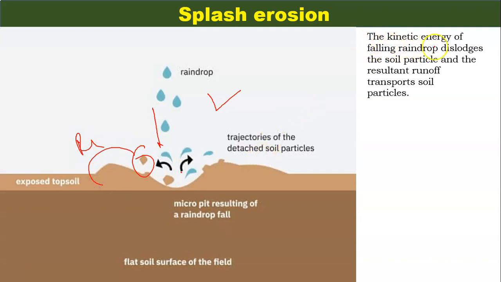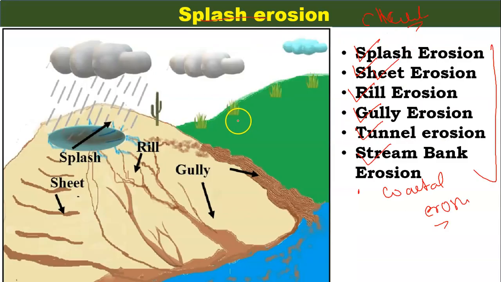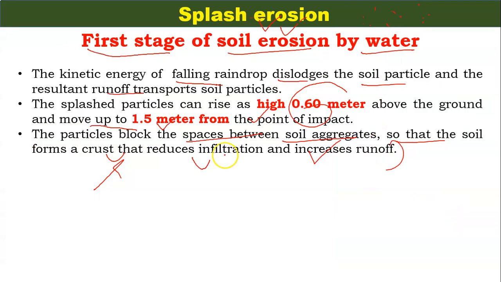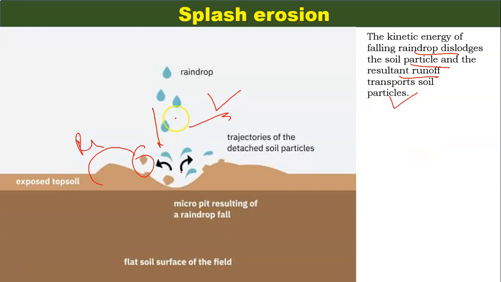What happens actually, the kinetic energy of the falling raindrop dislodges the soil particles and the resultant runoff transports the soil particles. In this figure you can see, and in the previous figure you can easily understand, raindrop kinetic energy is dislodging these particles, and this is taken away by the flowing water from one place to another place. And these particles jump up to 0.60 meter and travel a distance of 1.5 meter from the point of impact. This is splash erosion.